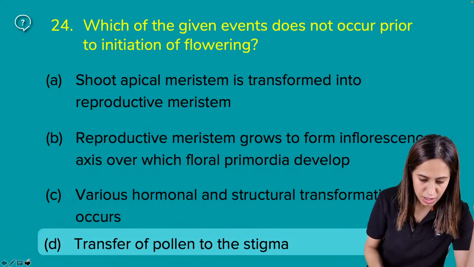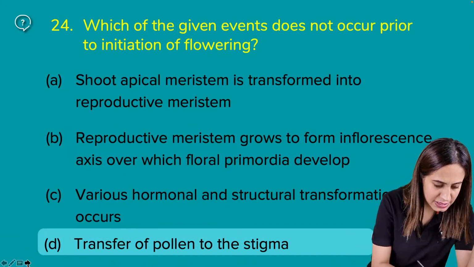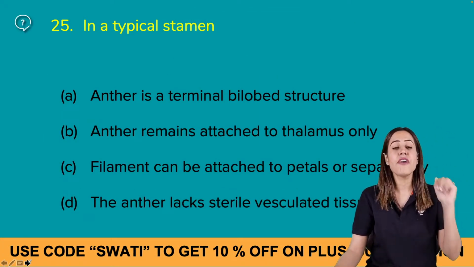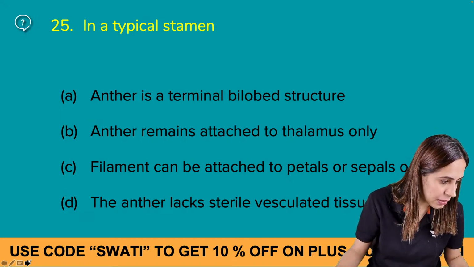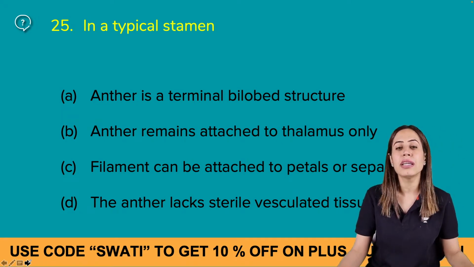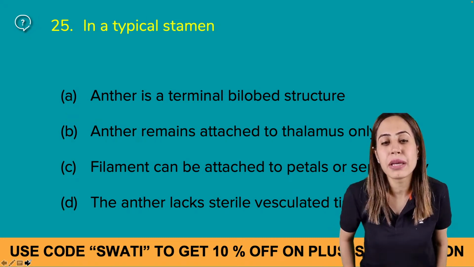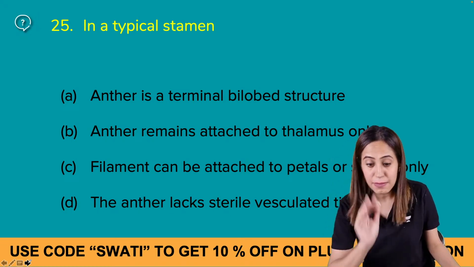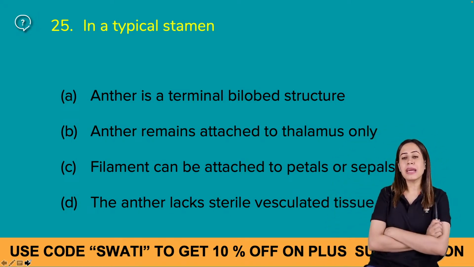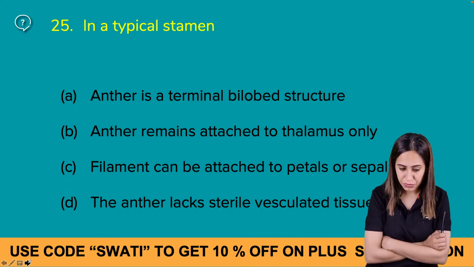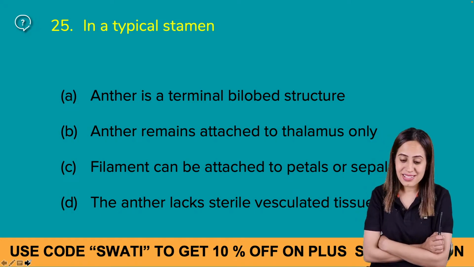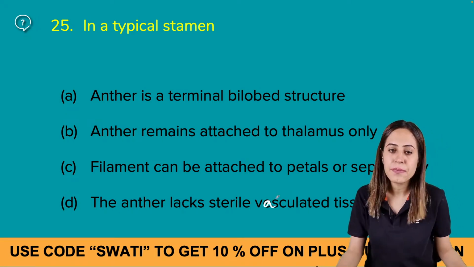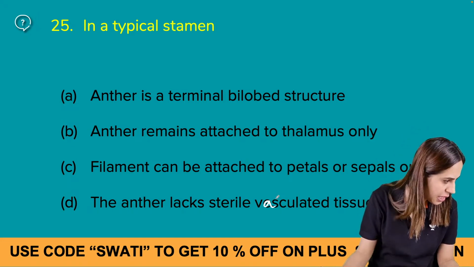This is already marked, so I am going to ask the questions which are not marked. Yes, this is a very good question. In a typical stamen, anther is a terminal bilobed structure. Anther remains attached to thalamus only. Filament can be attached to petals or sepals only. The anther lacks sterile vasculated tissue. Can you please tell me the answer?